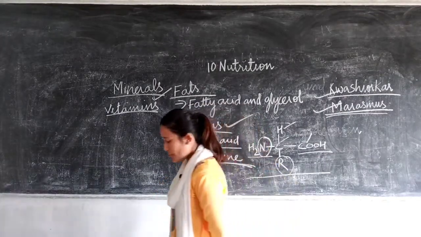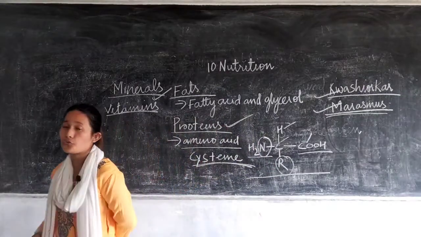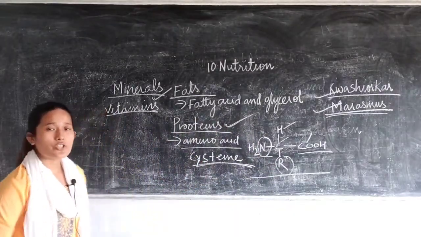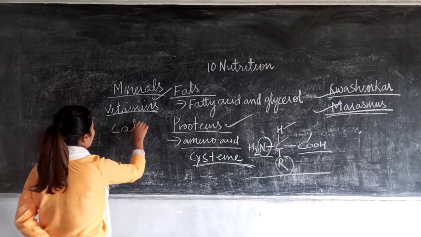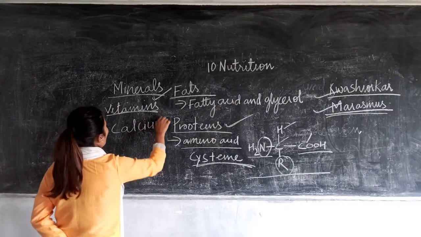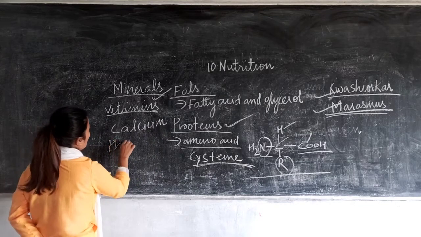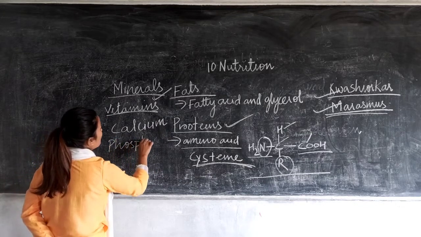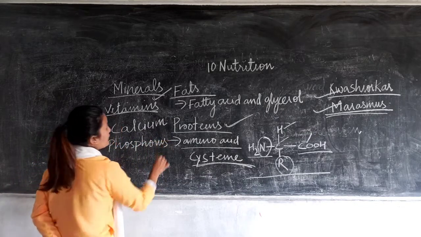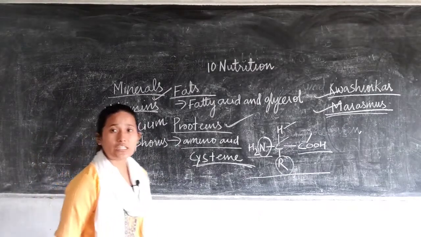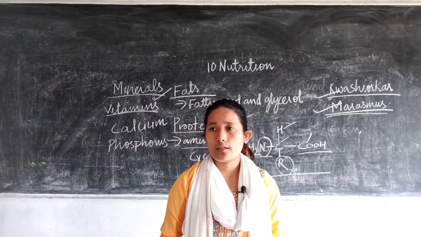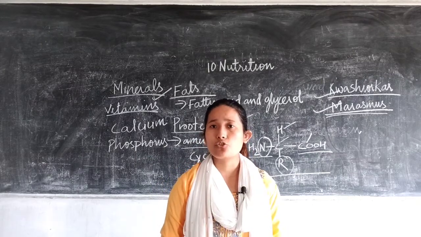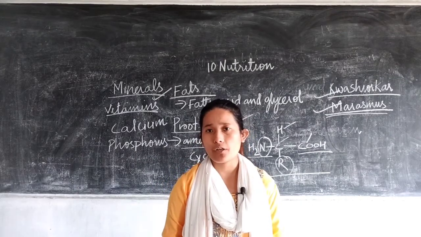Next let us discuss a few minerals which are very important to our body, like calcium and phosphorus. These are the minerals which help in strengthening of teeth and bones. That's why we are all suggested to drink milk every day, right?